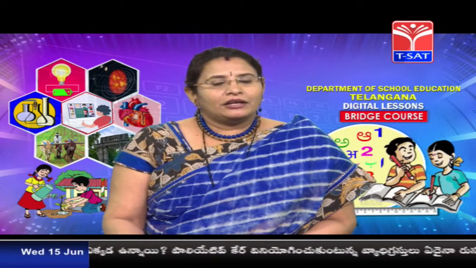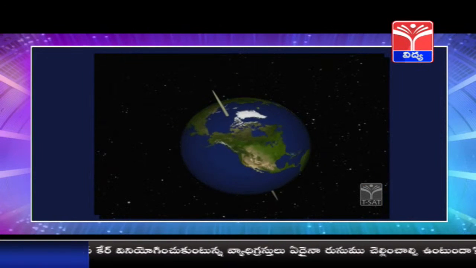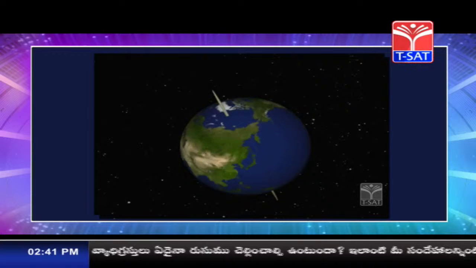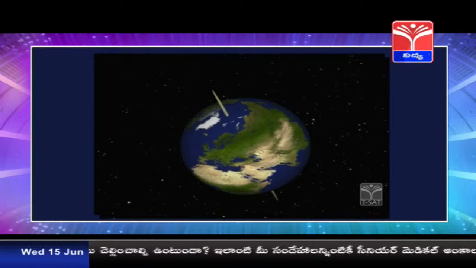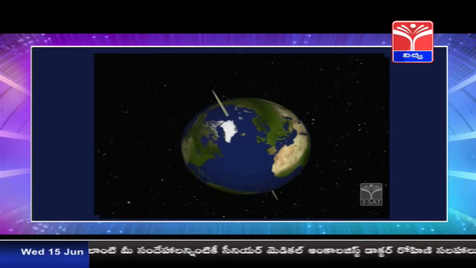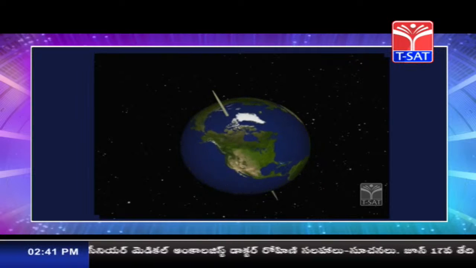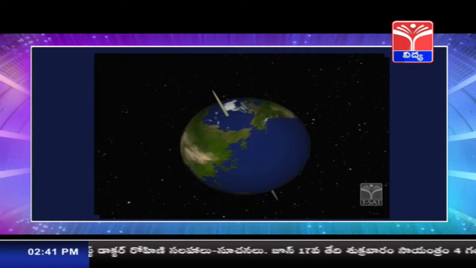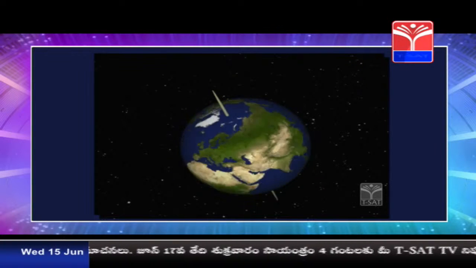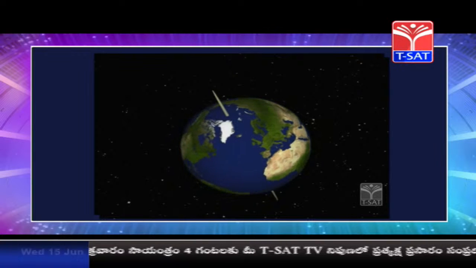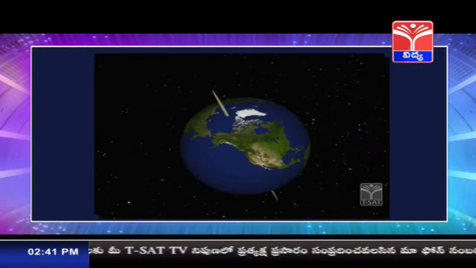Can you name the planet on which we live? Yes, it's the planet Earth. Children, seeing the picture, can you tell me whether it is a static planet or a moving planet? Yes, it's a moving planet. So children, around what is it moving? It is moving around the Sun.